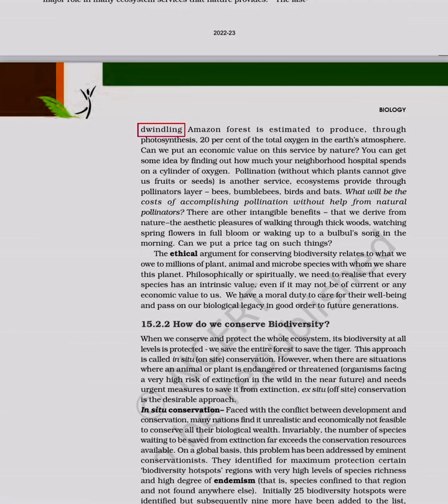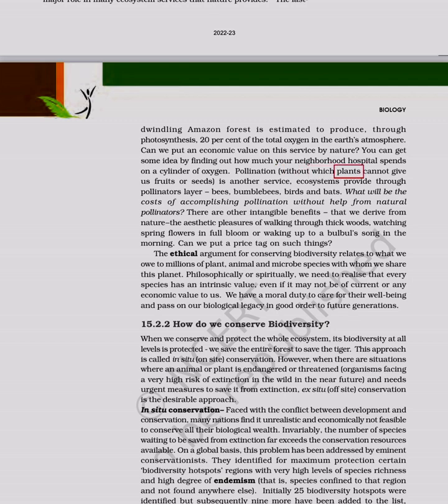The dwindling Amazon forest is estimated to produce, through photosynthesis, 20% of the total oxygen in the Earth's atmosphere. Can we put an economic value on this service by nature? You can get some idea by finding out how much your neighborhood hospital spends on a cylinder of oxygen.